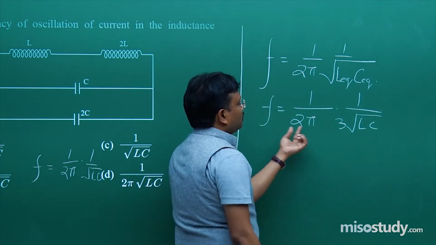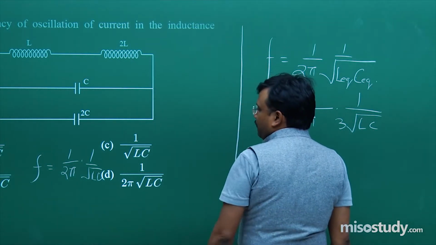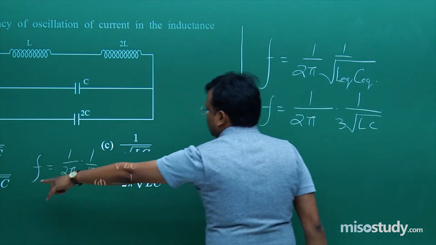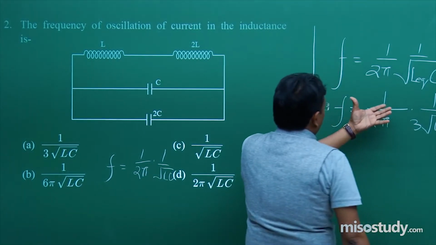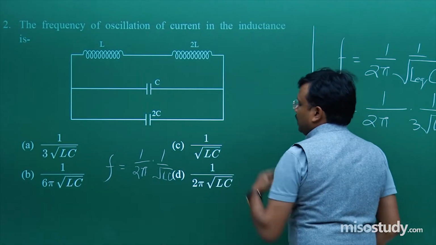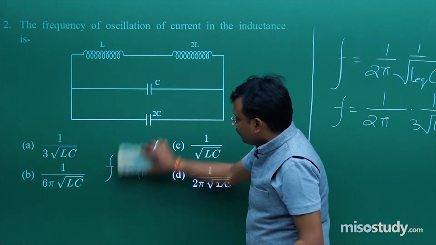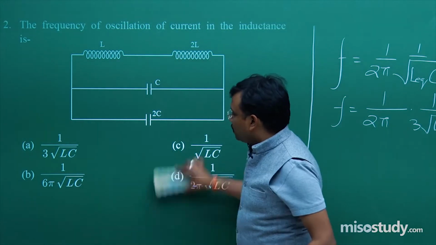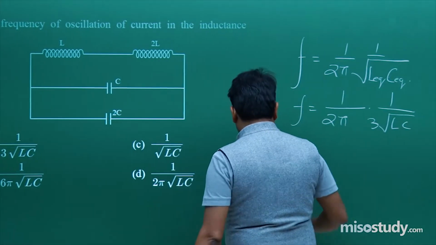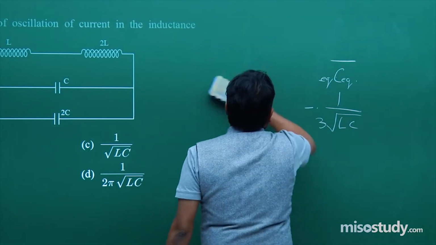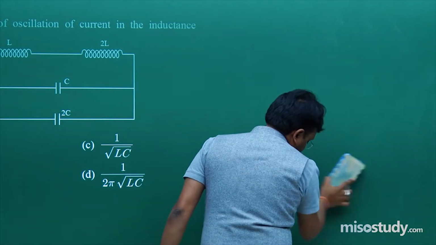Answer is 3 into 6. So that way F is 1 upon 6 pi under root LC, your answer. Very fundamental formula and very simple approach of this problem. Fine, nothing is difficult as such, and that's why I mentioned the used formula which is required over here for your understanding.